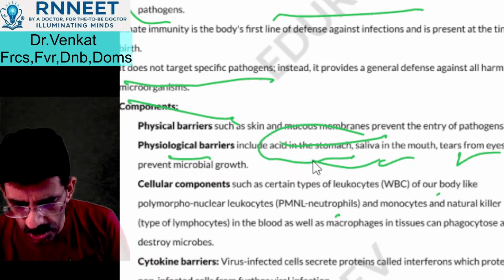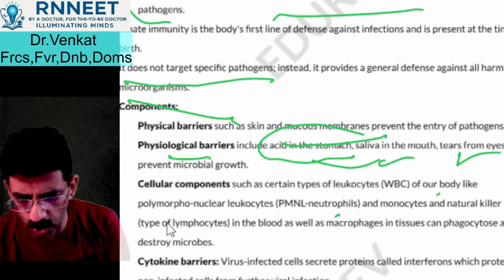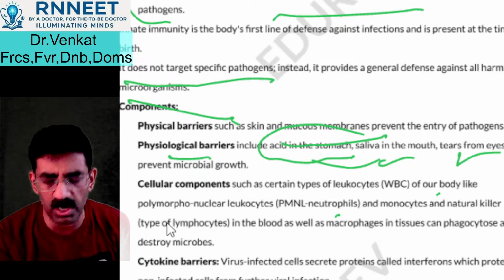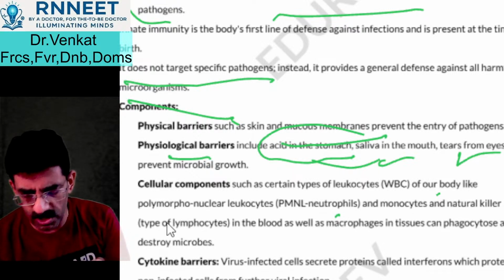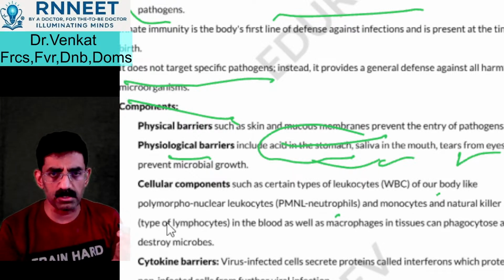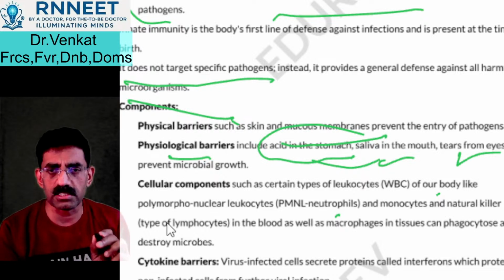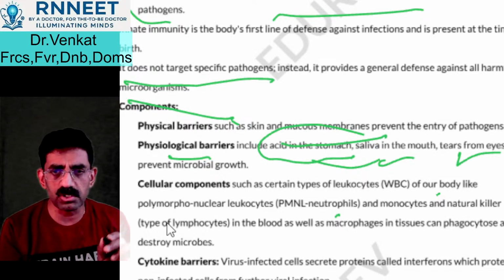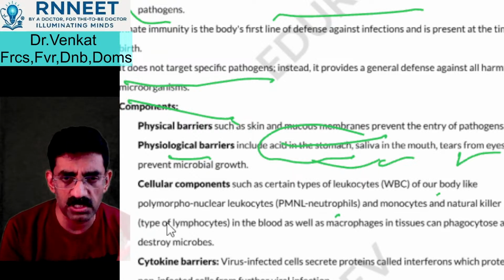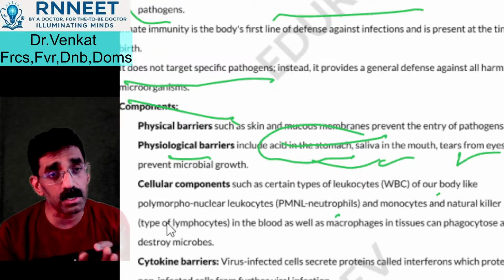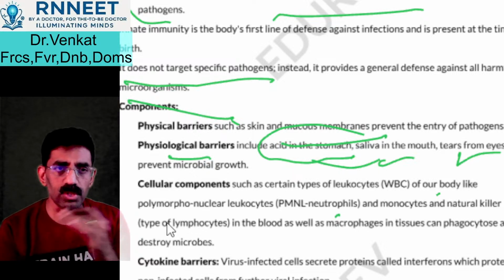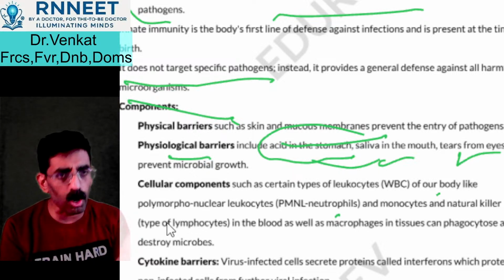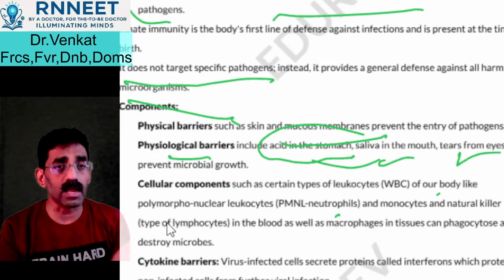Remember that. Then cellular components. You know what the different cellular components are? WBCs, especially the neutrophils, which are polymorphonuclear leukocytes, lymphocytes, all these. And then cytokine barriers. Virus-infected cells secrete proteins called interferons, and these interferons protect against virus infection, so that other cells which are not affected by the virus get protected.